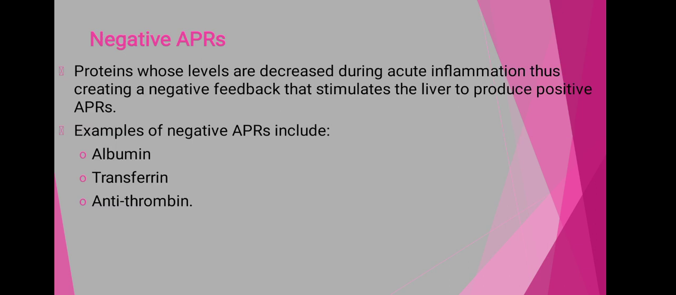Negative APR, that is these proteins, their concentration decreases during the infection. The proteins whose levels are decreased during the acute inflammatory responses, these are creating a negative feedback that stimulates the liver to produce the positive APR. Examples are the albumin, transferrin and the antithrombin.